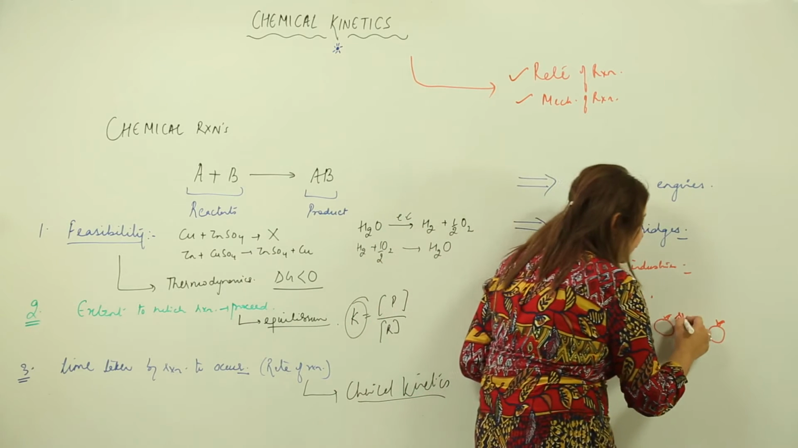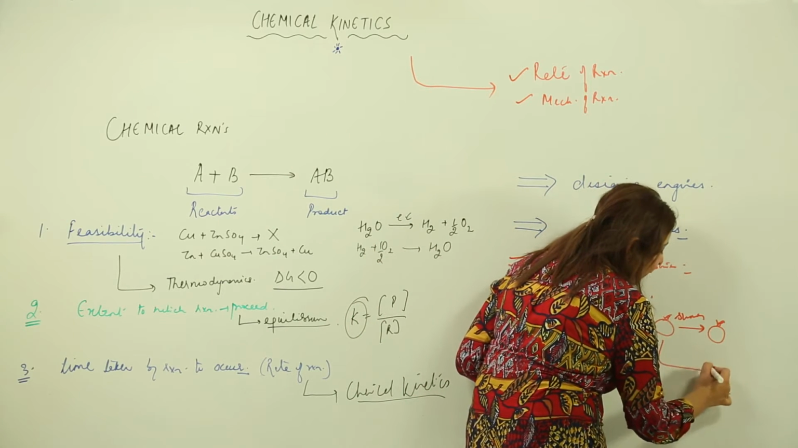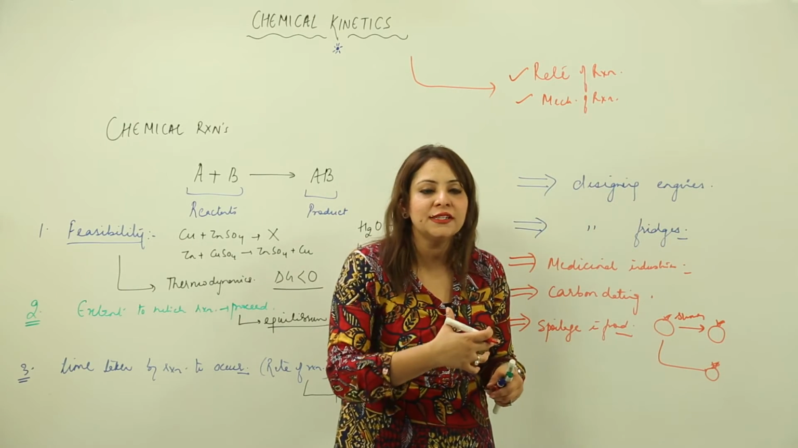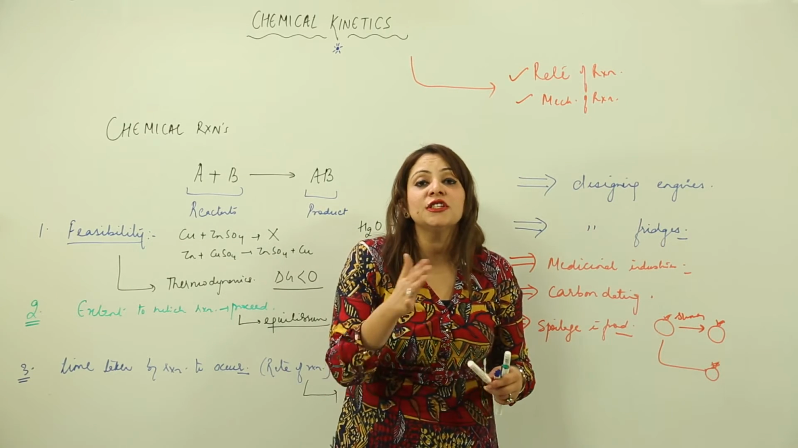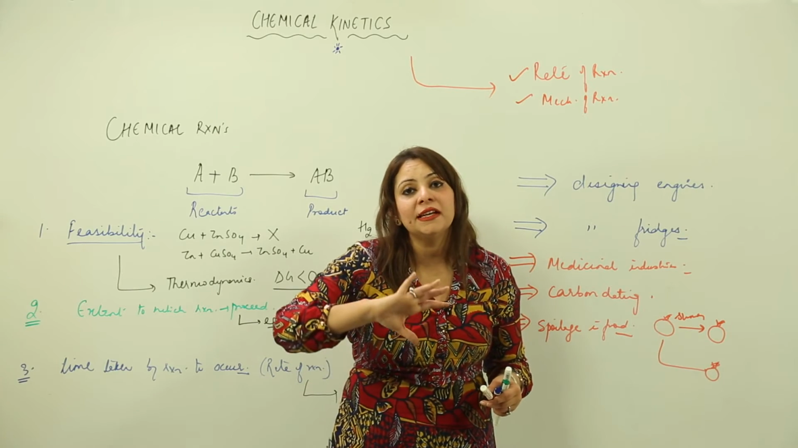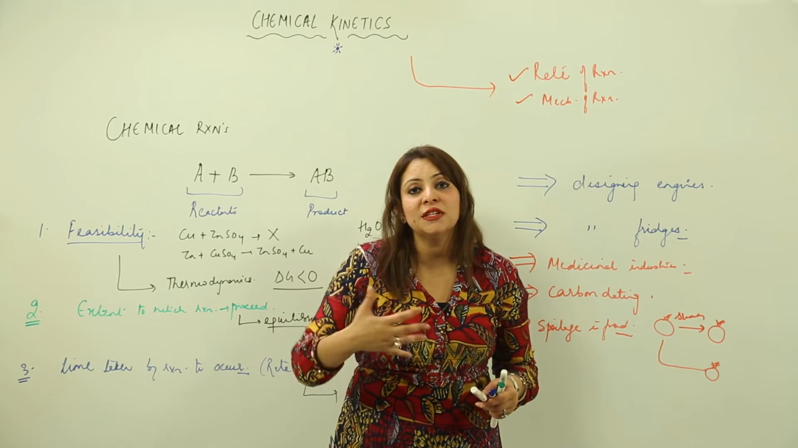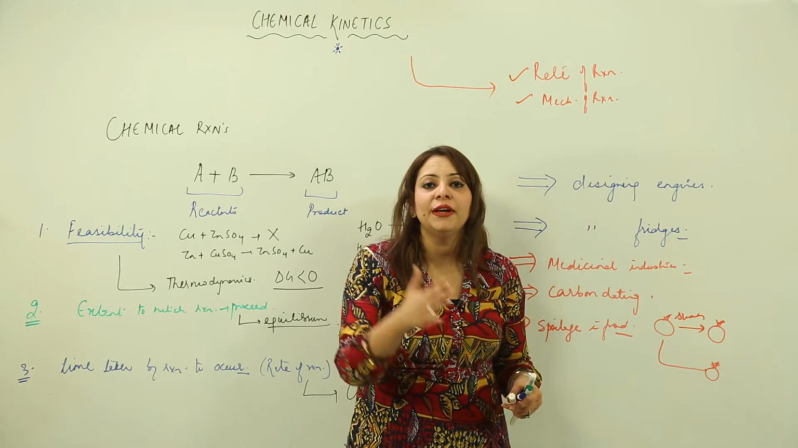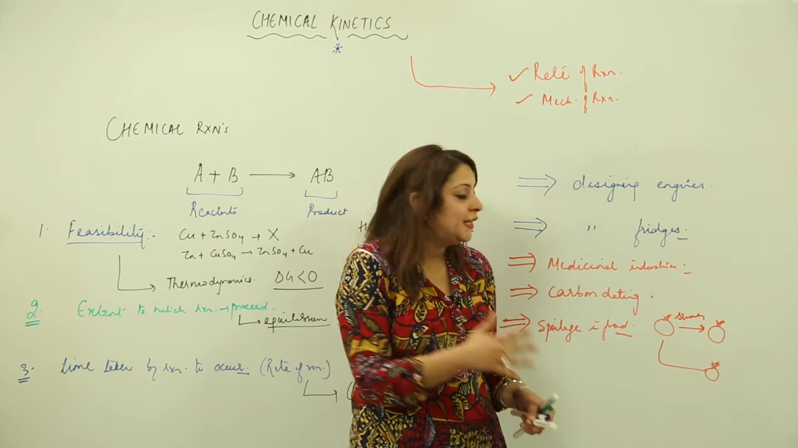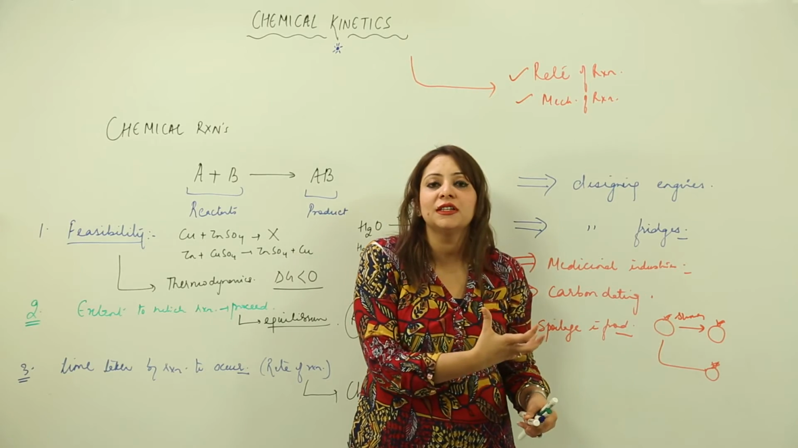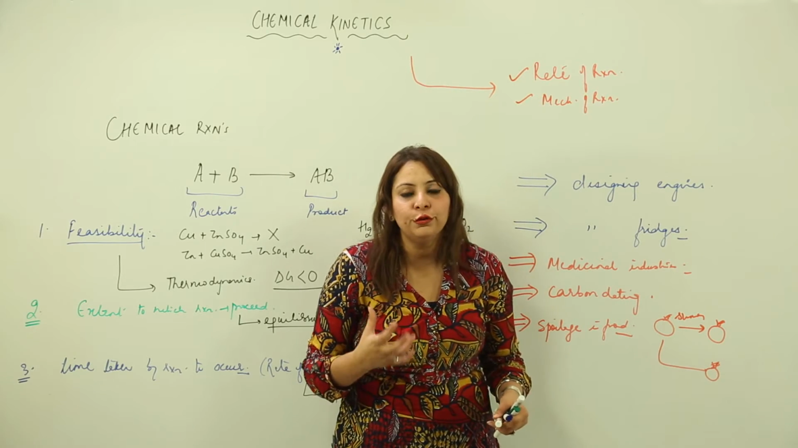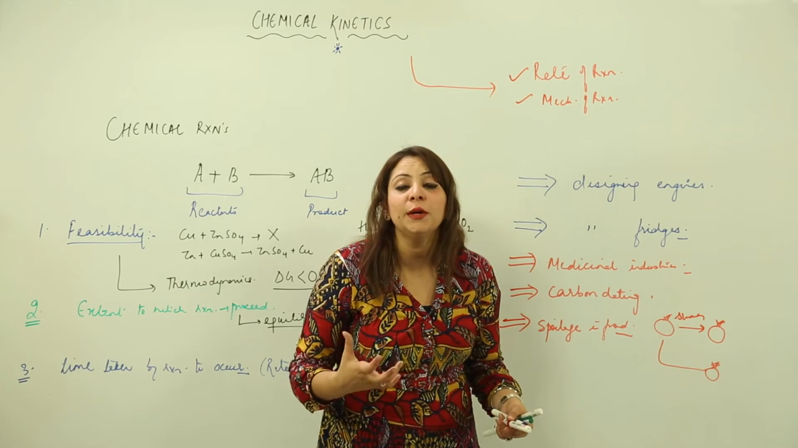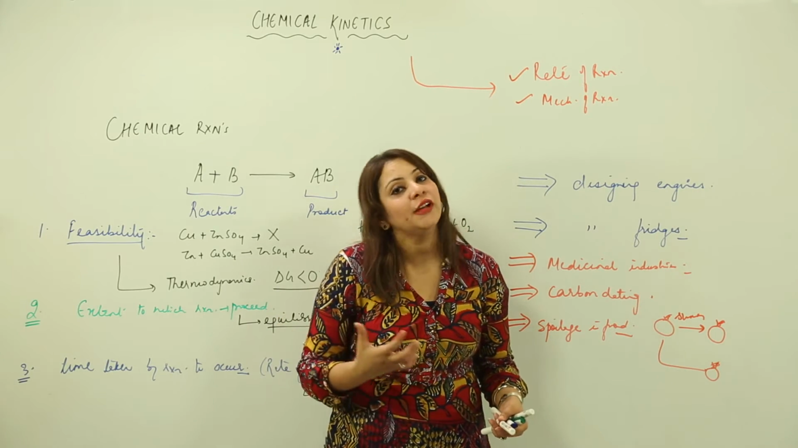But in the winters, it remains fresh for longer, for 1 or 2 days, because the reaction slows down. In summer the rate of reaction is faster, which leads to the spoilage of food. In winters the rate slows down, so there is less spoilage of food, right? Here again we see chemical kinetics working, because the rate of reaction matters.